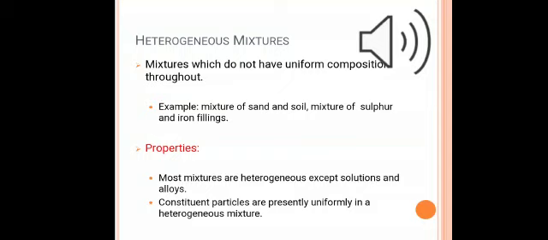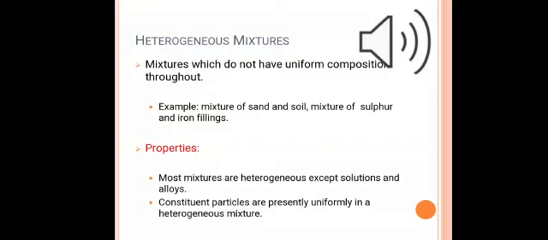Now we have the general properties of heterogeneous mixtures. First property is, most of the mixtures are heterogeneous except solutions and alloys. Second, the constituent particles are not present uniformly. Third, the components of heterogeneous mixtures can be identified easily. Fourth, generally two or more phases are present in a heterogeneous mixture. Fifth, particles of heterogeneous mixtures are sized between 1 nanometer and 1 micrometer or more.